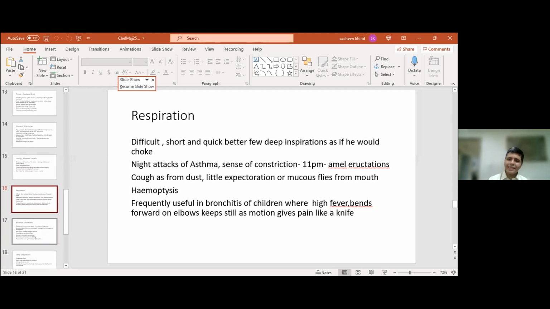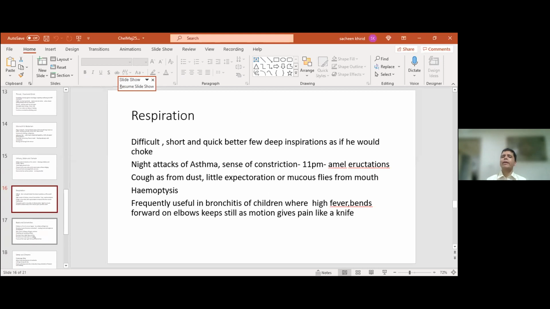Now, Chelidonium is a lung remedy. Again, right-sided affections are there. Difficult short respiration, better by taking deep inspiration, because if he doesn't do that, he feels he would choke. There is an 11 p.m.